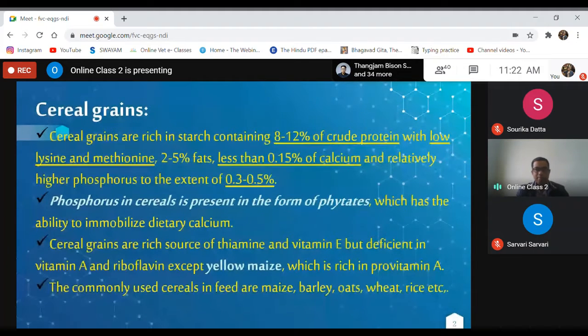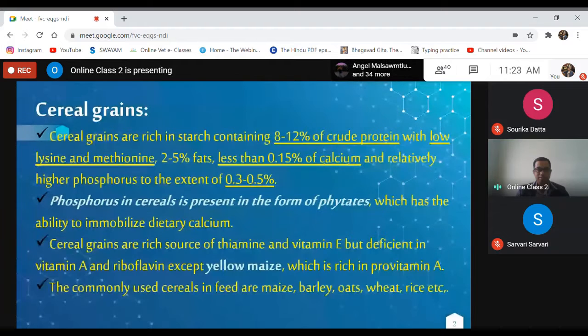Phytase enzyme is present in ruminant animals because some of the rumen microbes can synthesize phytase, but most non-ruminant animals do not have phytase enzyme because it is not synthesized in their digestive tract.